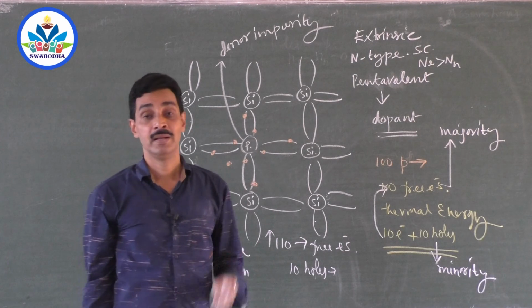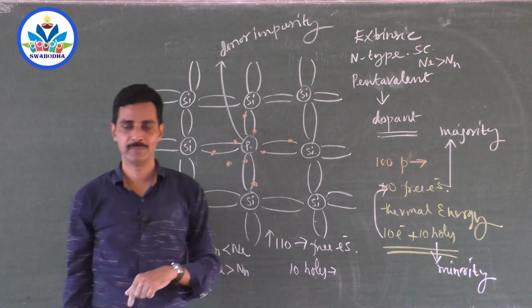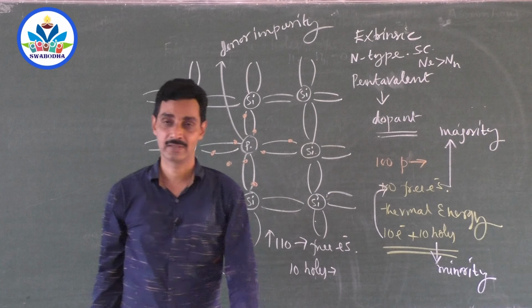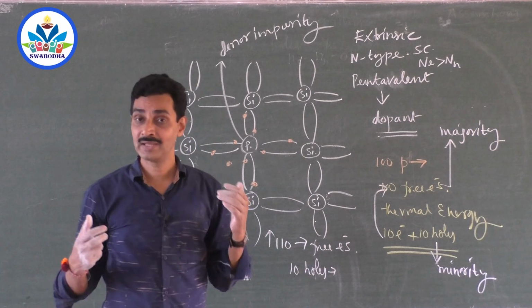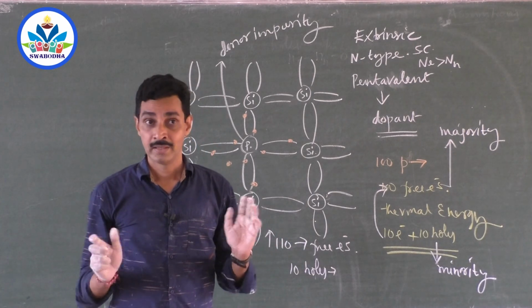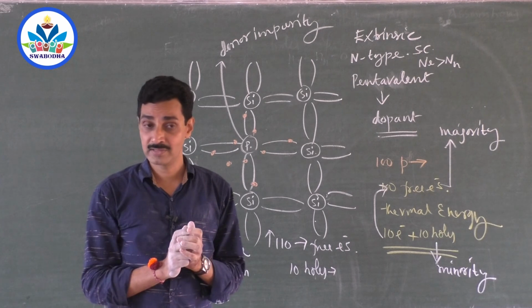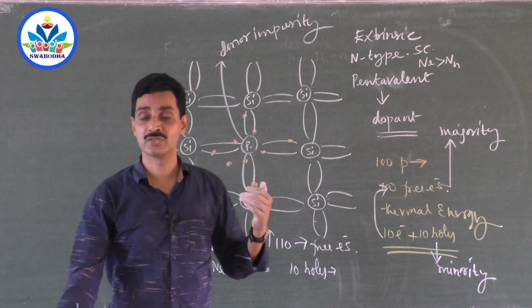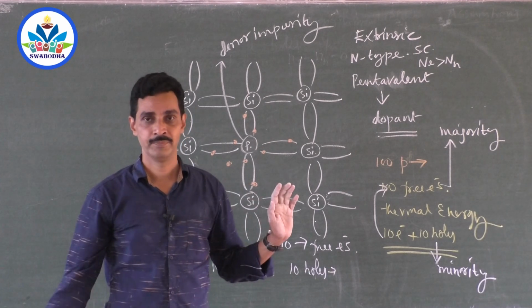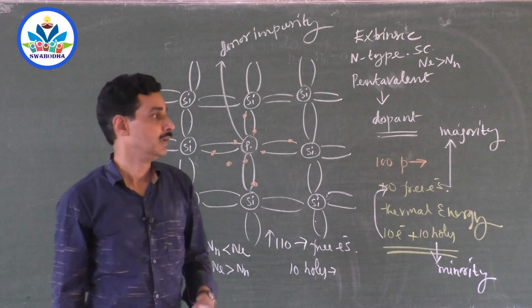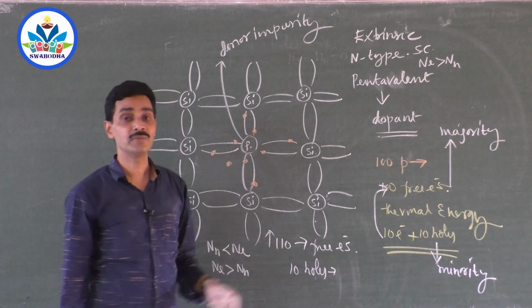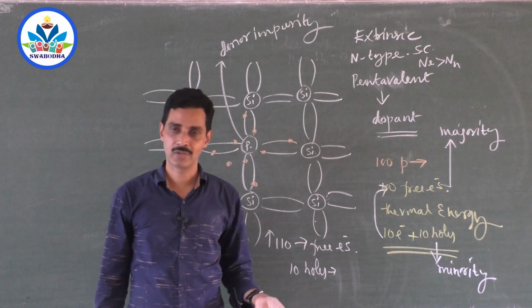That is why phosphorus is called a donor impurity. It donates 1 free electron, but it does not have an extra electron. Remember, the total number of electrons in phosphorus and the number of positive charges inside the nucleus are the same. It is not an extra electron. So it donates 1 free electron. That is why it is called a donor impurity.